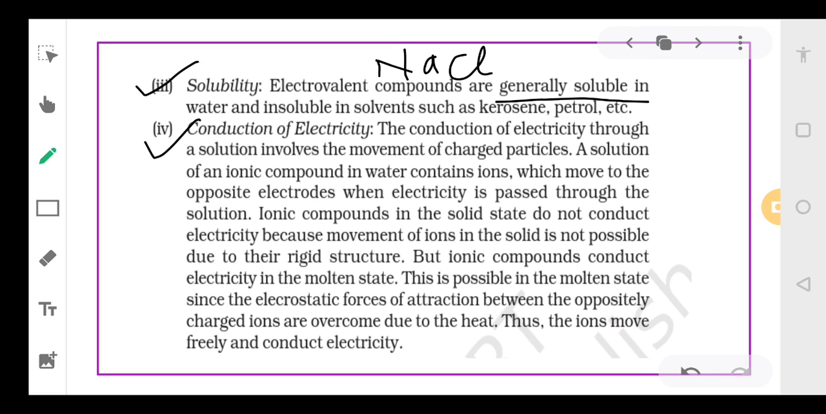Fourth, if you add ionic compounds in water, like if you add NaCl in water, that will become an aqueous solution of NaCl, and if you pass current through the aqueous solution of NaCl, they will allow current to pass through it. So the aqueous solution of ionic compounds conducts electricity. A solution of ionic compound in water contains ions, and that is why they will allow the electricity to pass through them. So in solid state, they will not conduct electricity.